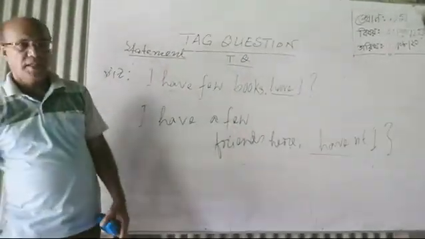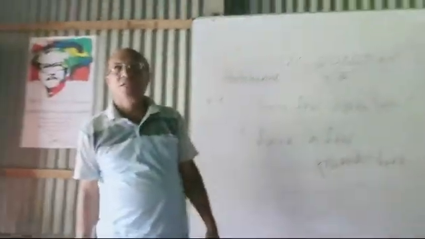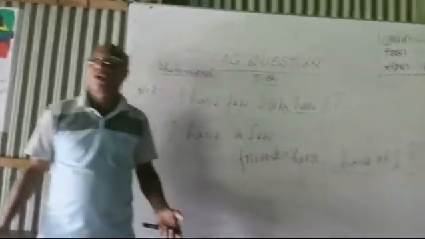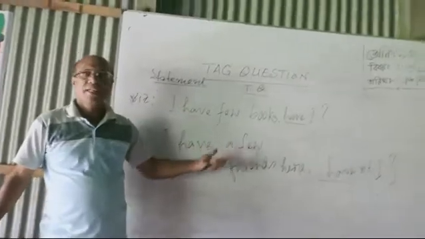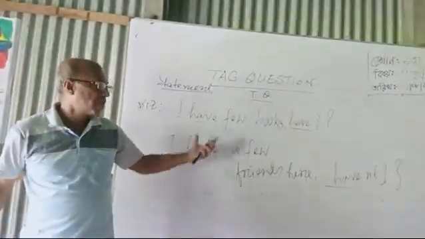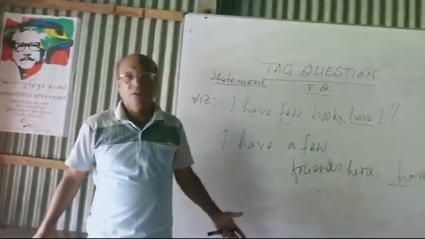So I think you are clear about this and you have got some idea about adding tag questions. If the statement begins with a modal auxiliary or auxiliary, then you must use that. If the statement is affirmative, you use a negative tag. If the statement is negative, you use an affirmative tag. This will be the answer of the tag question.